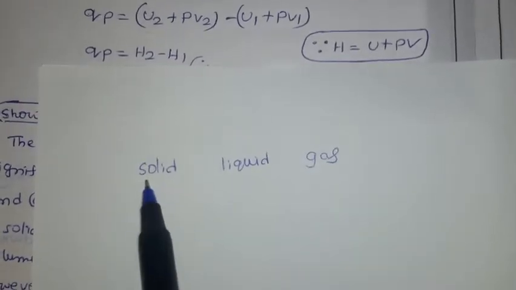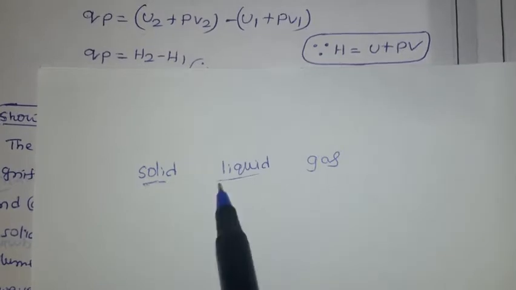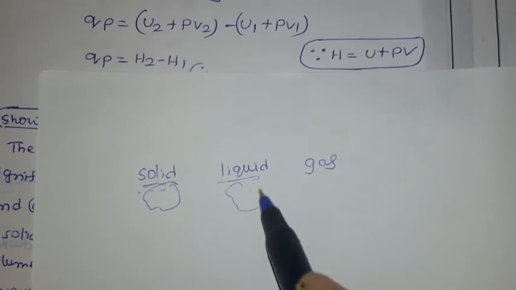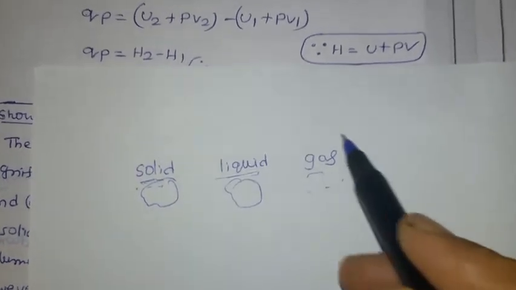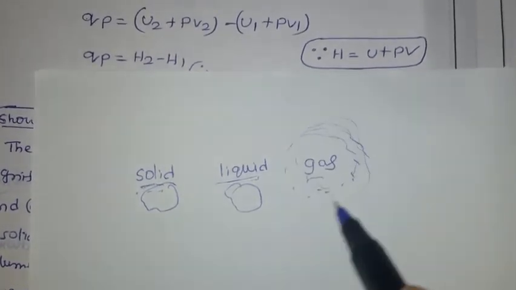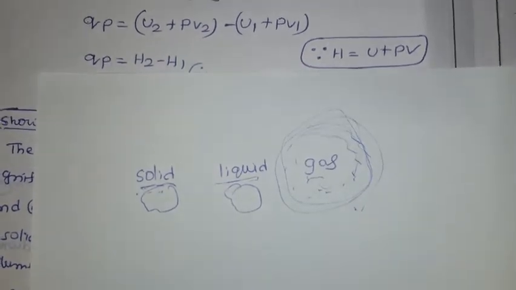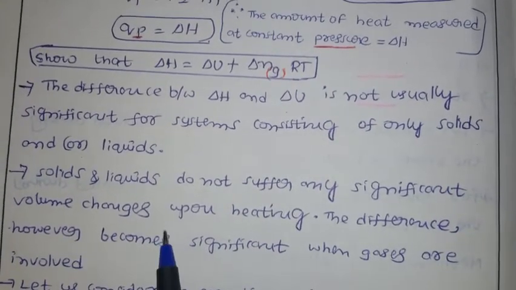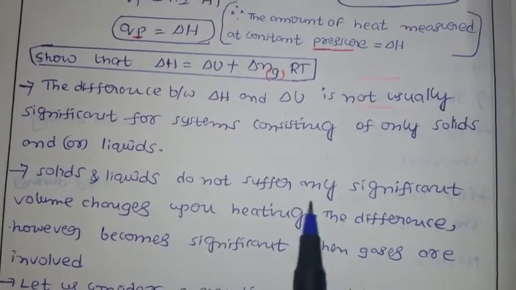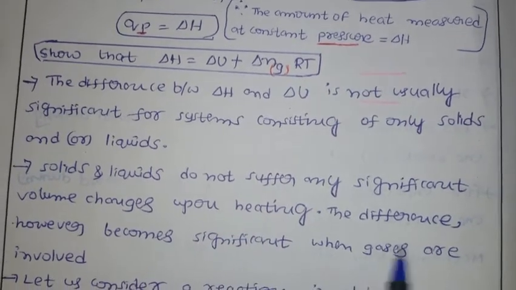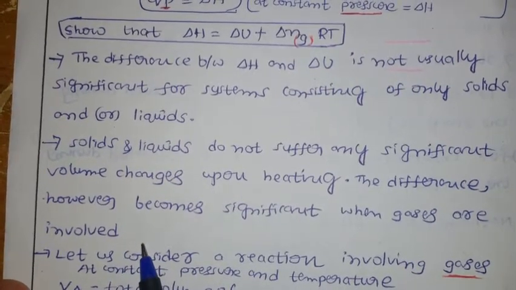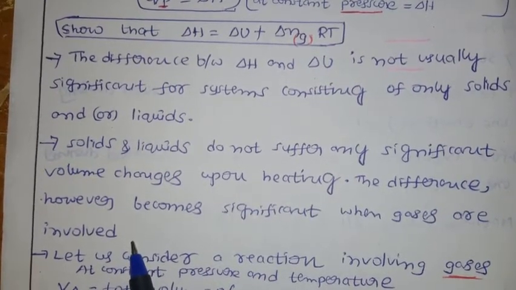For example, when you heat a solid or liquid, the volume change is very small. But when you heat a gas, it diffuses much faster, so there is a drastic change in volume. Solids and liquids do not suffer any significant volume changes upon heating; the difference becomes significant when gases are involved, and we can see the difference in volume.